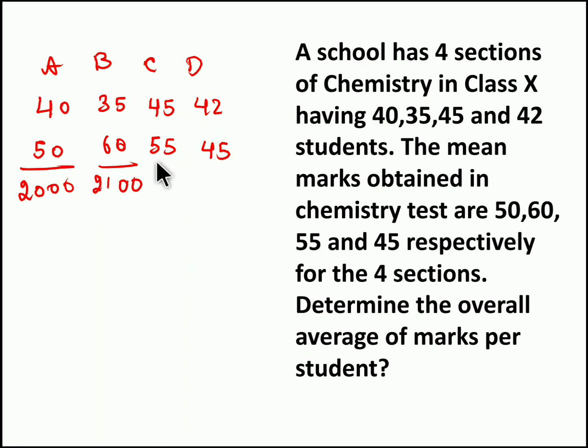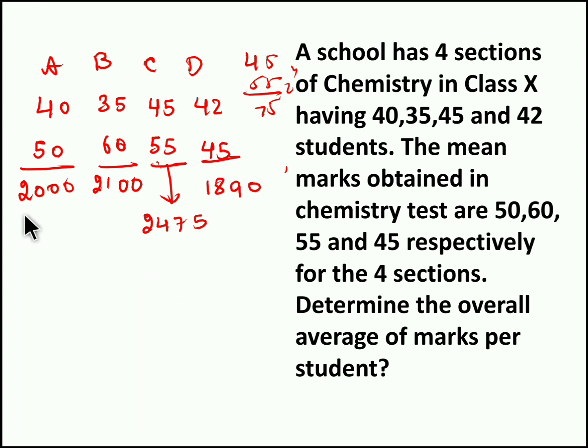So 35 into 60, we get 2100. So again 45 into 55, we get 2475, right? So let me write it here, 2475, and 42 into 45, 1890.